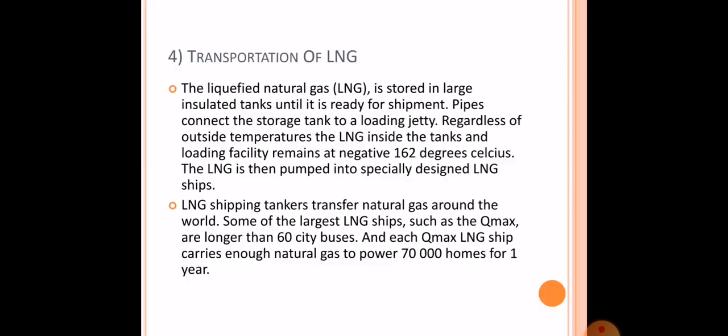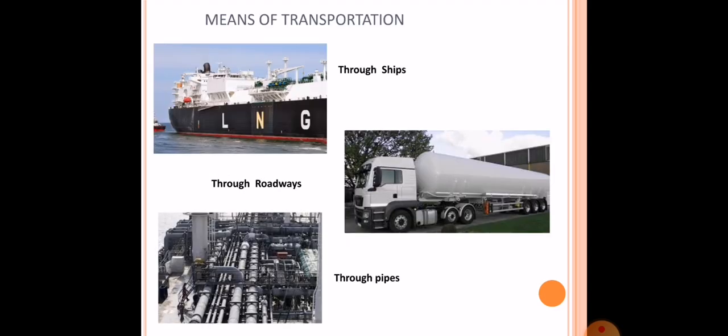Transportation of LNG. The liquefied natural gas is stored in large insulated tanks until it is ready for shipment. The pipes connect the storage tanks to a loading jetty. Regardless of the outside temperature, the LNG inside the tanks remains at a temperature of negative 162 degrees Celsius. LNG ships transport natural gas around the whole world. Some of the largest ships, such as the Q-Max, are as long as 66 city buses. And each Q-Max LNG ship carries enough natural gas to provide power to 17,000 homes for 1 year.